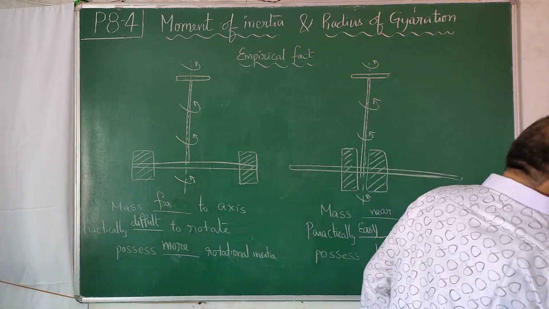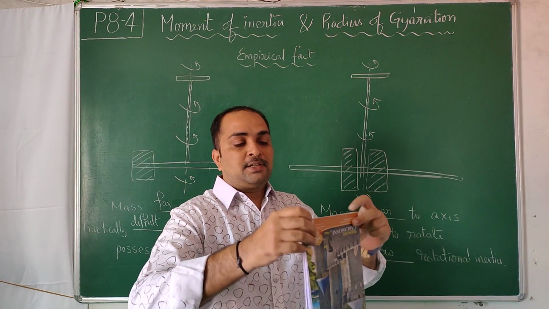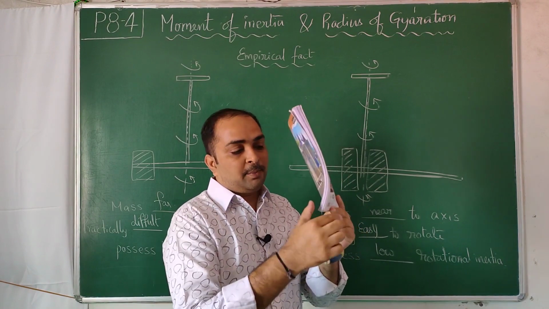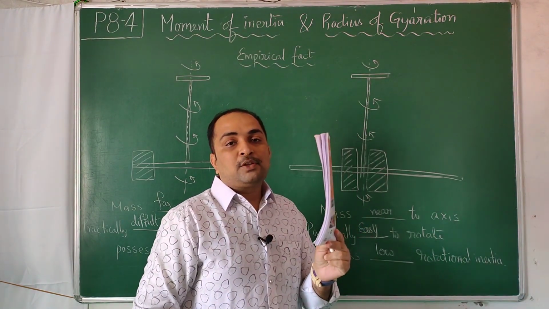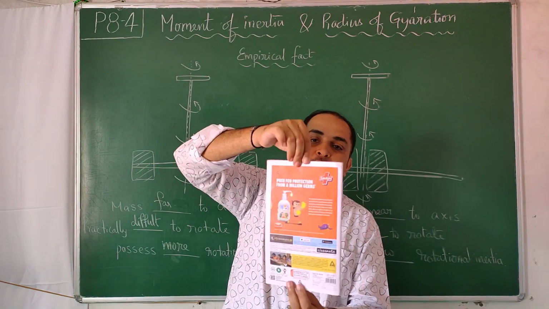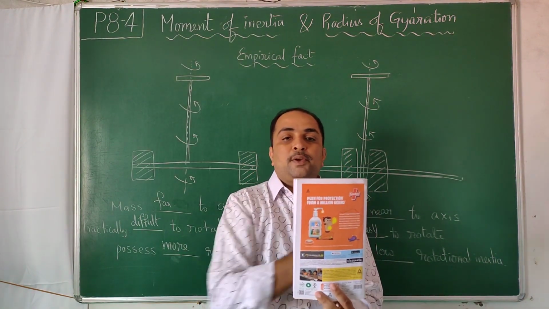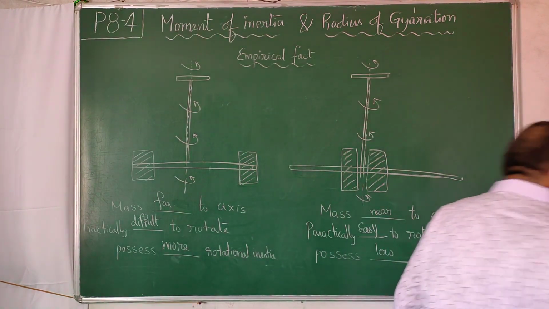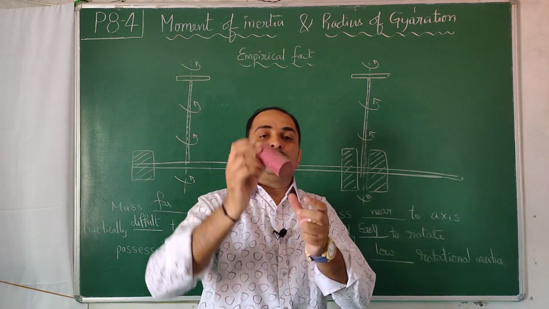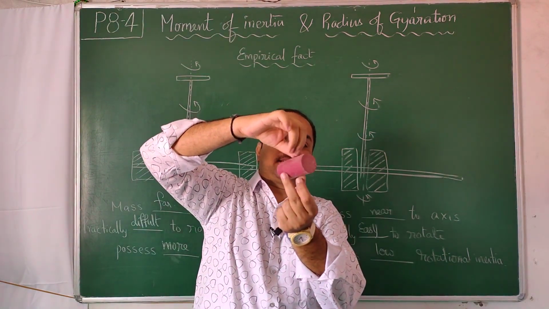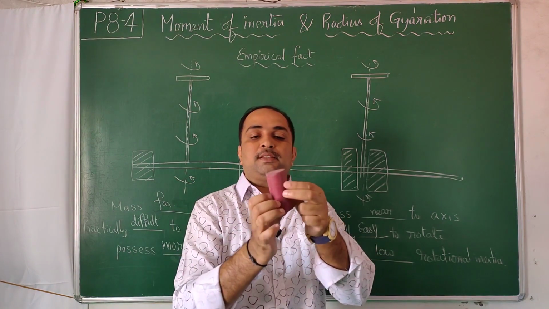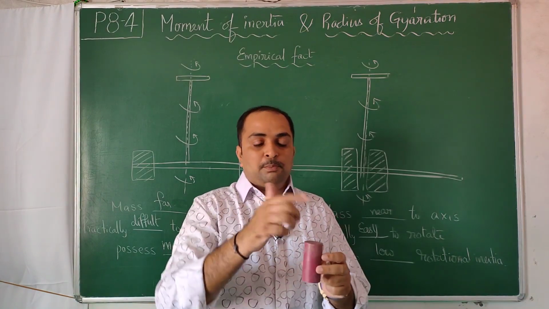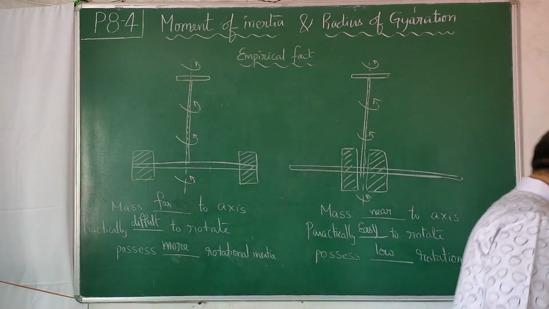For that you can do anything. For example, you have a book like this, hold it at this edge and try to rotate it. Now you see that mass is very much far away from the axis. Now try to put your fingers in the middle and try to rotate. Then mass is this way. Similarly, if you have a cylinder like this, rotate it about this axis, mass is far away from the axis. Rotate like this, it will be easy for you. Why? Your fingers feel less stress, because when mass is distributed nearer to the axis, it is easy to rotate.